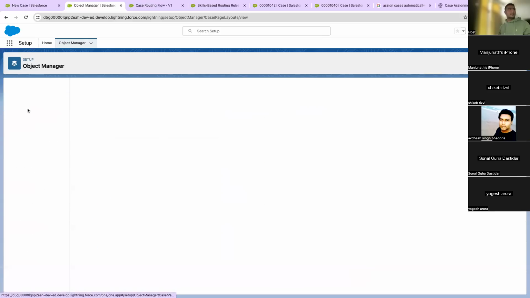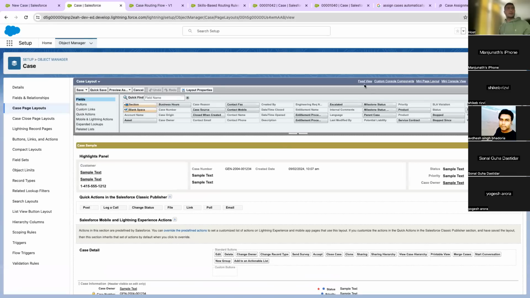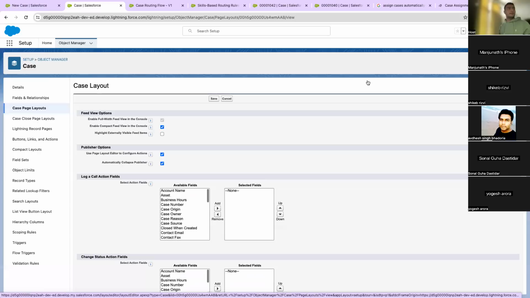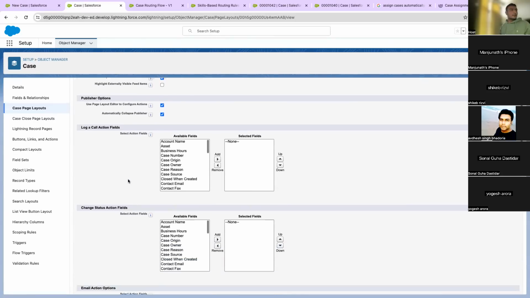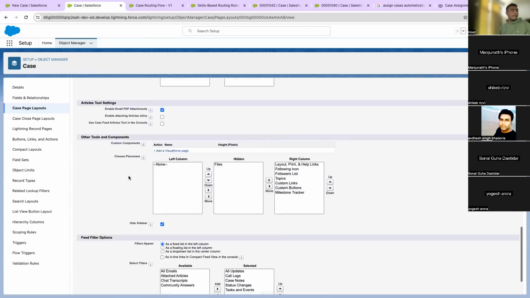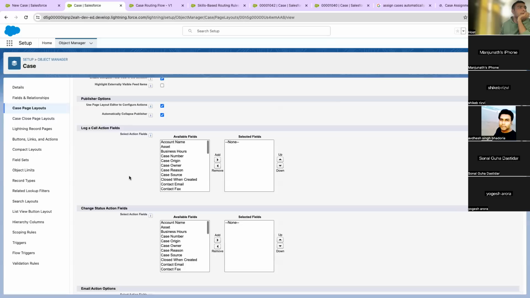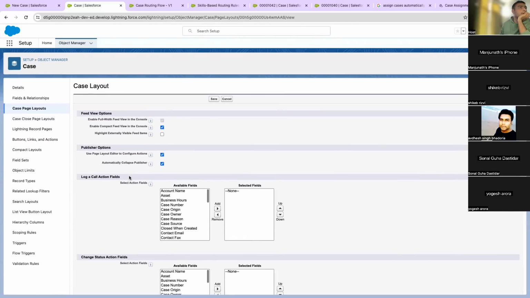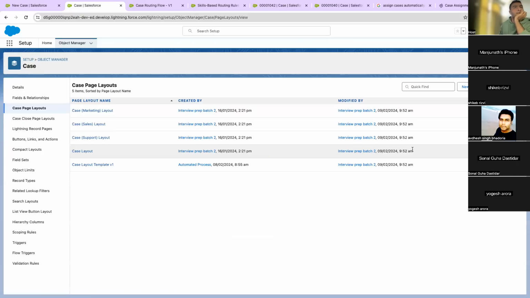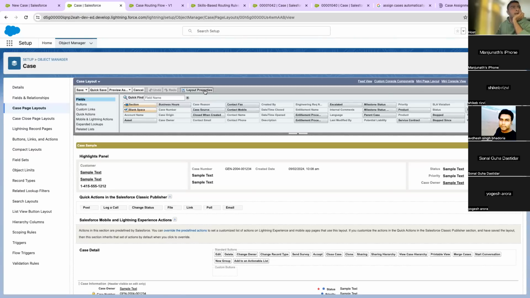So if I go to the page layout, in the feed view, it is under layout properties. Yeah, correct.